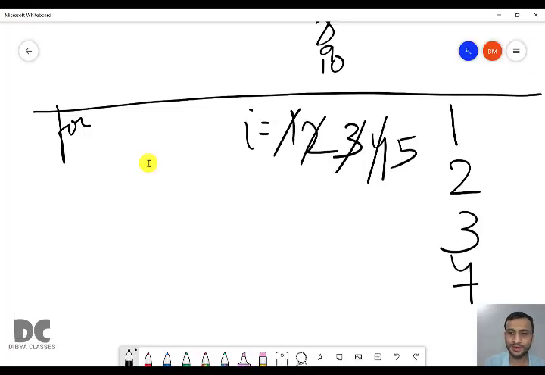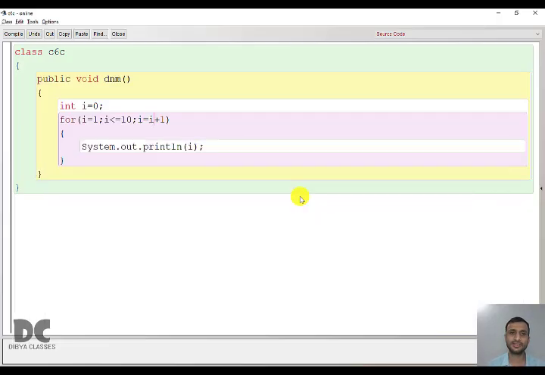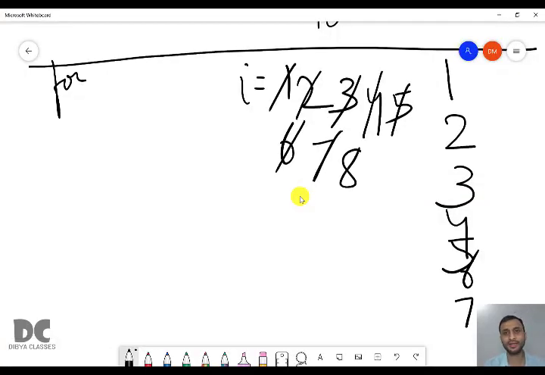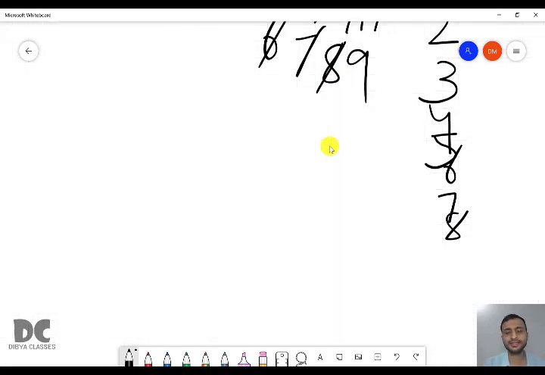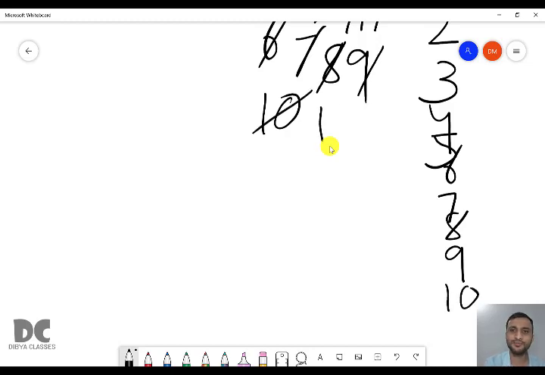Again true. Come inside. Print 5. I value increases by 1, becomes 6. Less than 10. It will print 6. Again I value becomes 7. 7 is less than 10. It will come inside. It will print 7. Then again I equal to I plus 1. 8, again less than 10, it will print, becomes 9. Then again 9 is less than 10, it will print, I value becomes 10, again true, it is equal to 10, it will come inside, it will print 10, and this time I value becomes 11.